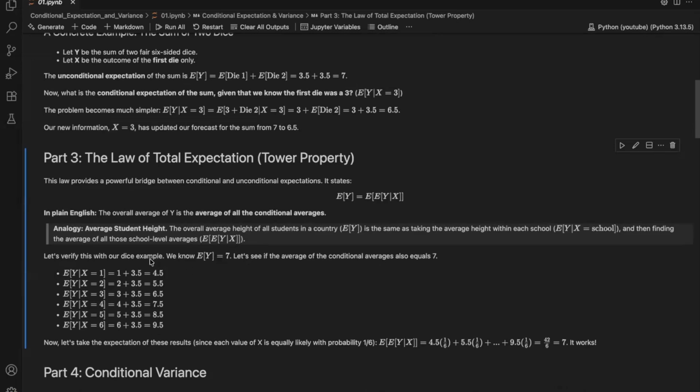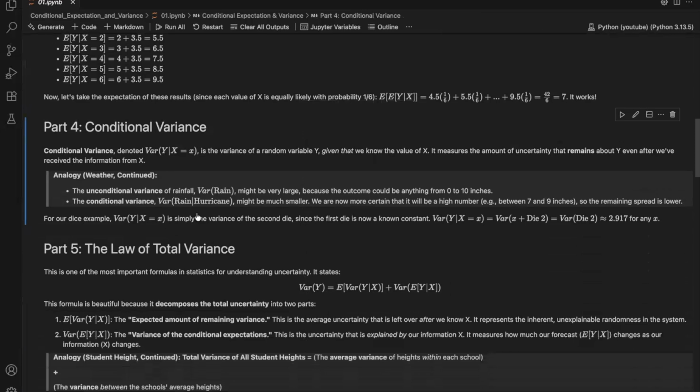So let's quickly verify this with a die example. We calculated that if the first die is a 1, the expected sum is 4.5. And if it's a 2, the expected sum is 5.5, and so on up to 9.5. What's the average of all those conditional expectations? So 4.5 plus 5.5 plus 6.5 plus 7.5 plus 8.5 plus 9.5, divided by 6, is exactly equal to 7. It perfectly matches our original unconditional expectation.